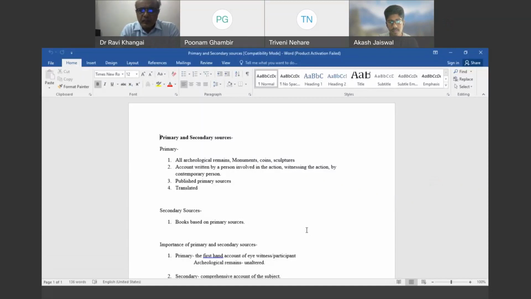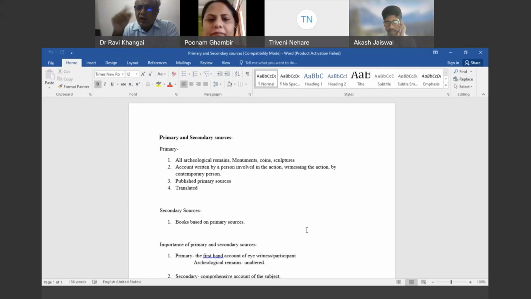Primary sources are those sources which are generally found in their original form, and all the archaeological remains, the old remains of old buildings, monuments, coins, sculptures, all idols, all these are categorized as primary sources. Similarly, in the written sources, the sources which are written by the person who was involved in the historical event, who has witnessed the historical event, or who was a contemporary of the event or of a person.